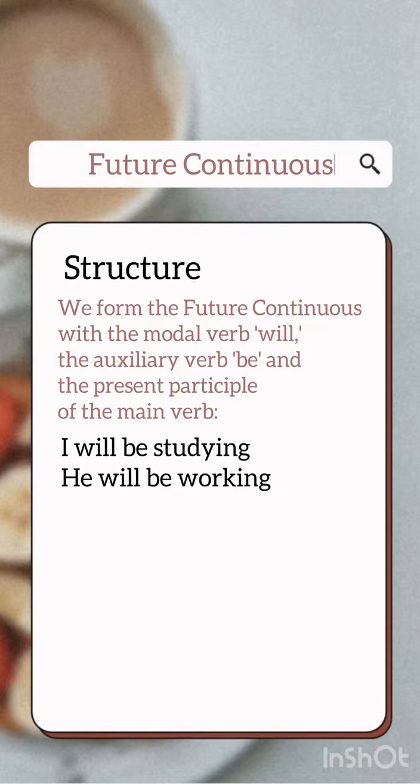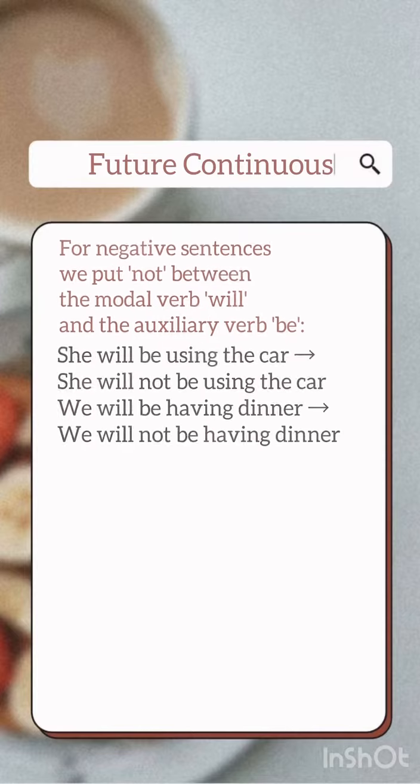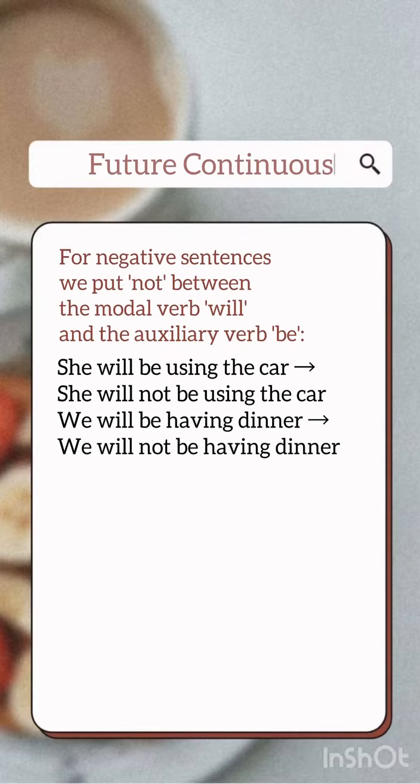Hello everyone! Today we will study the future continuous tense. We form the future continuous with the modal verb will, the auxiliary verb be, and the present participle of the main verb. For negative sentences, we put not between the modal verb will and the auxiliary verb be.